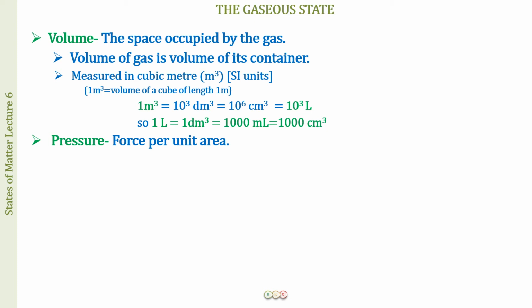The next thing you have to understand is that we have a very important term related to pressure, and that term is atmospheric pressure. The atmosphere, the air around us, is exerting pressure. How is this exerting pressure? Well, again, the air around us consists of so many gases, nitrogen, oxygen, and so many others.